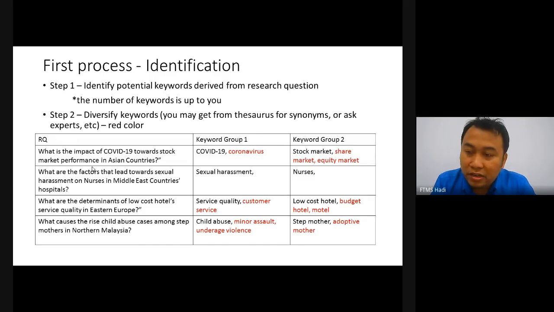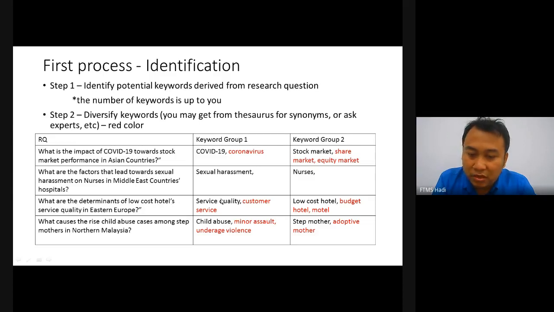In the literature review, we are looking for general papers that relate to this kind of research question. The second research question: sexual harassment is a keyword, and you can come up with another keyword, which is nurses. If you have another synonym for nurses, yes, you can come out with it as well, no problem. The third one, service quality.